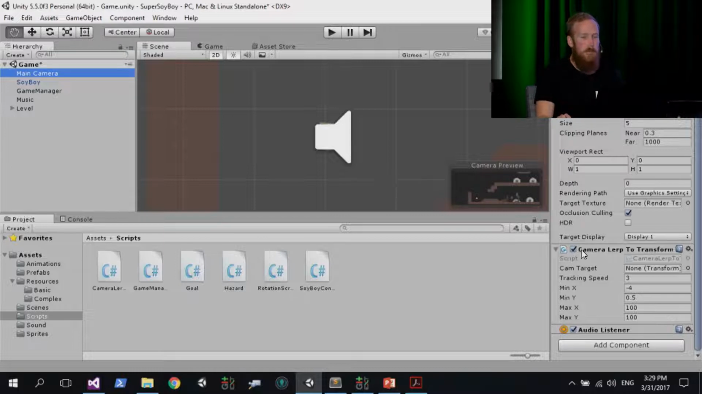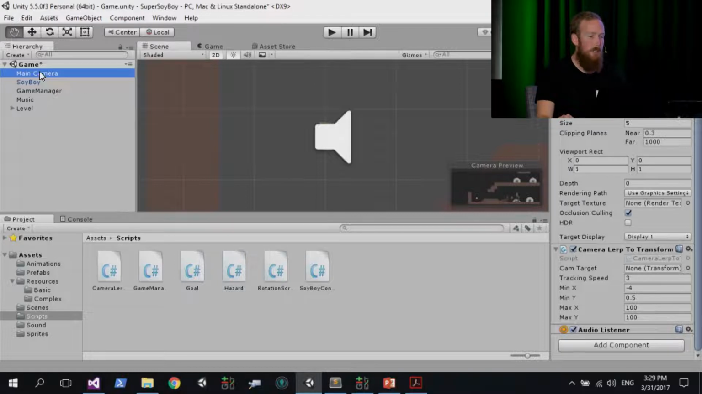And you'll see in your inspector on the right-hand side over there, you've got this Cam Target and this little custom script that's attached here. This custom script, all you need to know is it basically tells the camera to follow a target. So we're going to set up that target now. You'll see it's currently set to None.